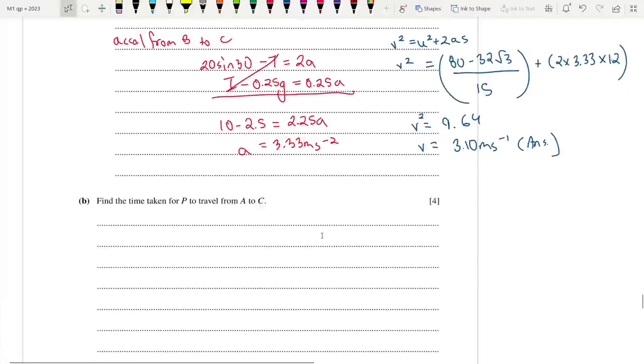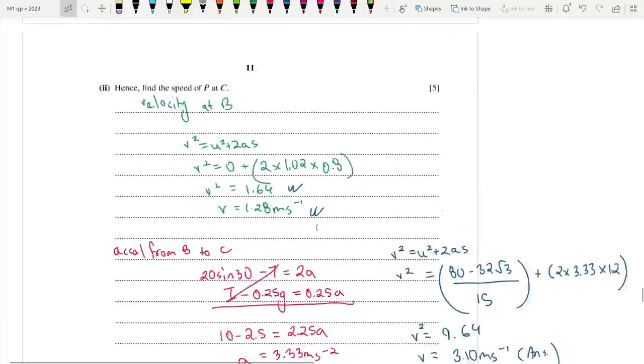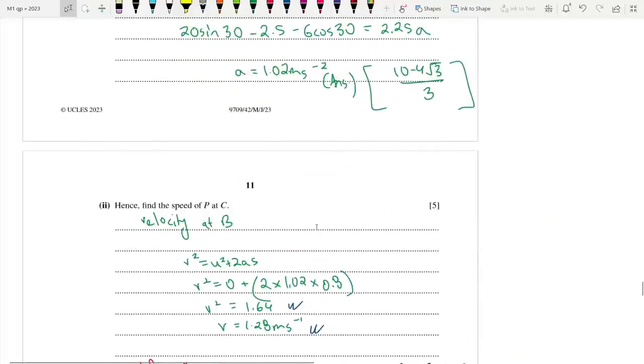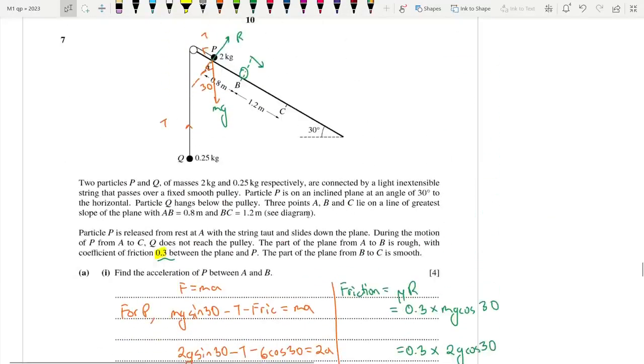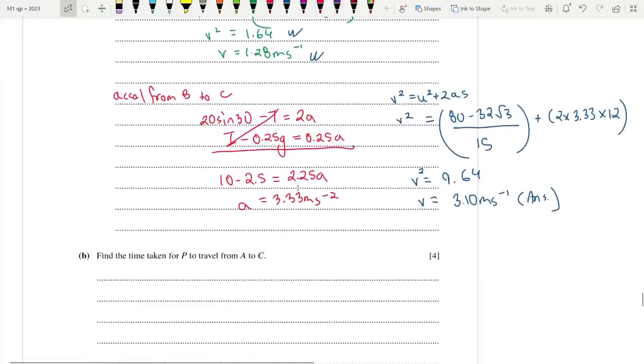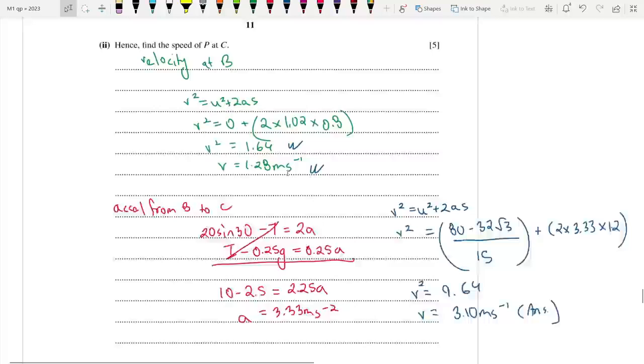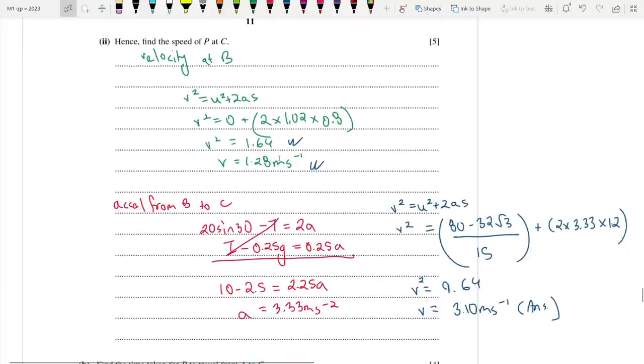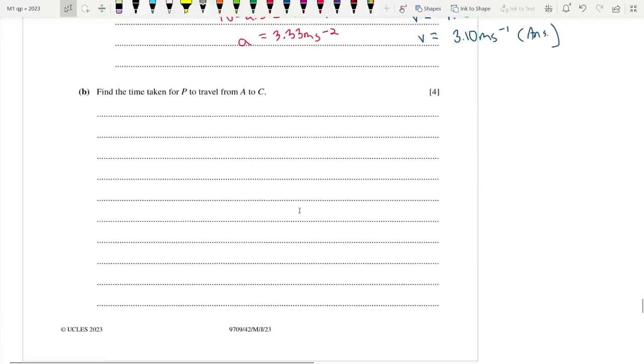Find the time taken for P to travel from A to C completely, the whole journey essentially from A to C. Fine. So there are multiple ways we could do this. This could also be done using an energy method, but this is fine, I guess. I think that this is the fastest route. Yeah, so let's do the last one.